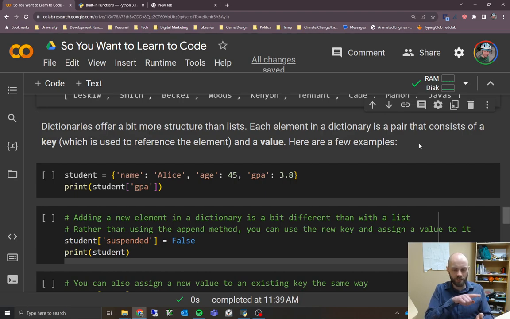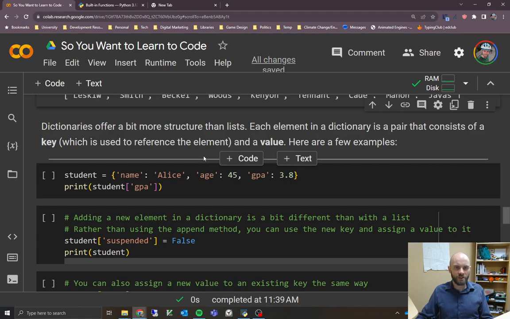In this case, we're going to have a student, and we want to give the student a name, an age, and a GPA. So these are the keys here. Name, age, and GPA are the things we're looking up, right? The word we're looking up in our dictionary. And then Alice, 45, and 3.8 are the things we're getting back. We're getting back the name, age, and GPA.